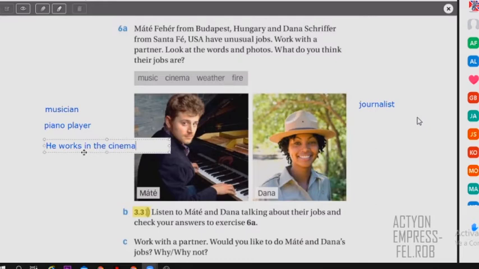And now we can find the connection. Remember that before, this is a connection. We only have music and cinema, and we have the picture. And as your partner, Manuel, mentioned, he's a musician, but specifically, he's a piano player. We can see that he's playing the piano. And the cinema is the place. He works in a cinema and he plays the piano in the cinema, right? Now, let's see the other. Chantal, what is the job of this woman?